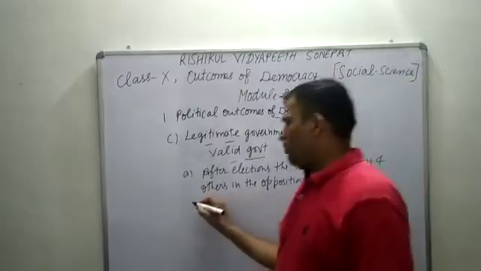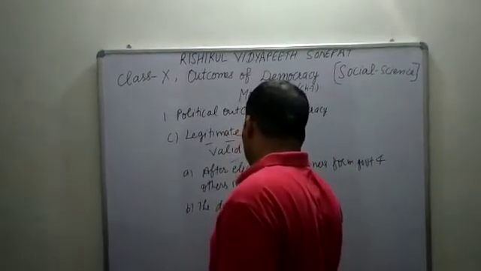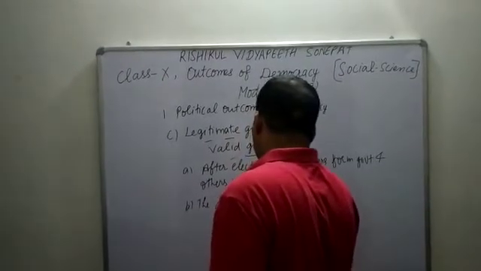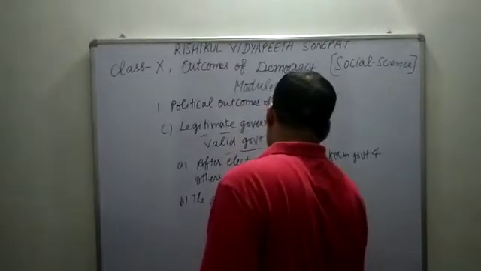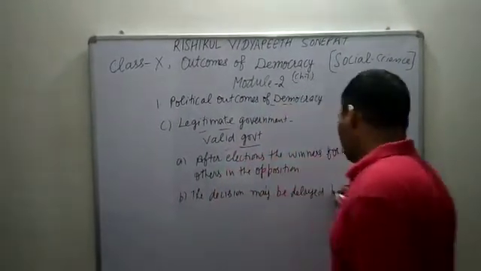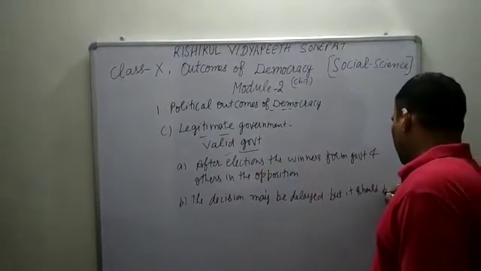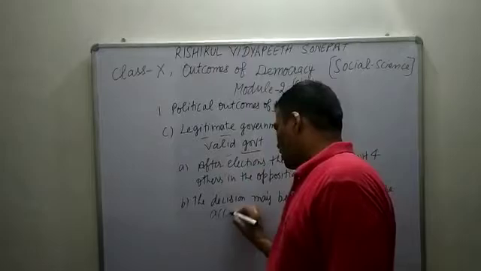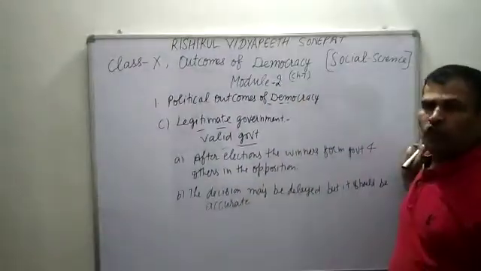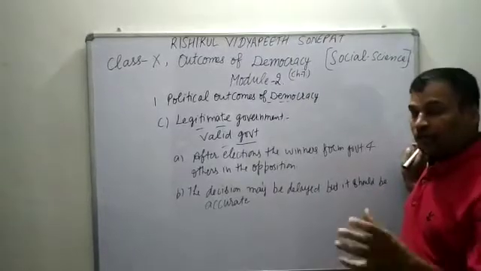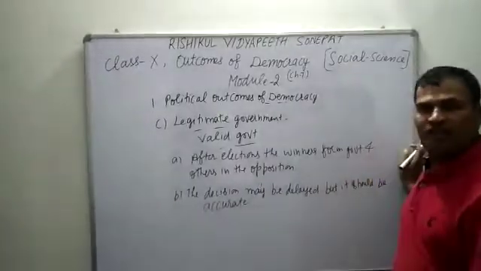Next, the decision may be delayed, but it should be valid and accurate. Sometimes we may say that democratic governments are less efficient, they do not have control, and there is some corruption.